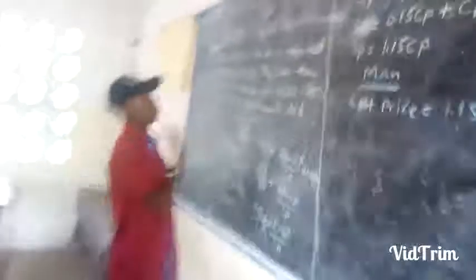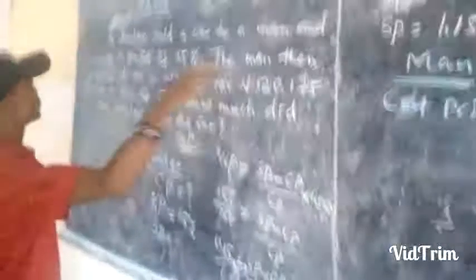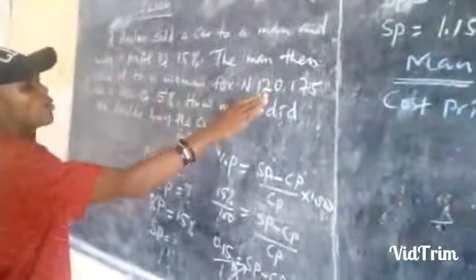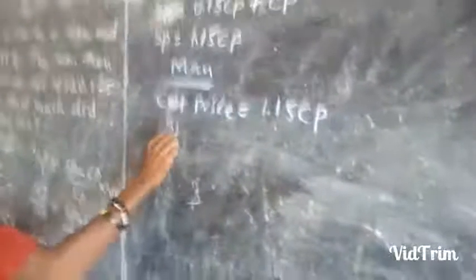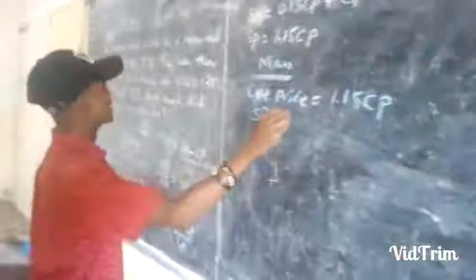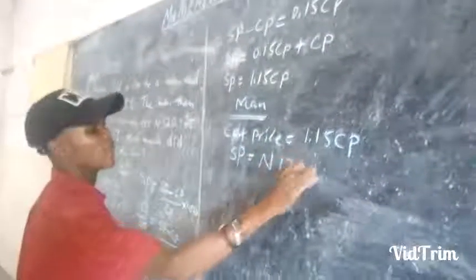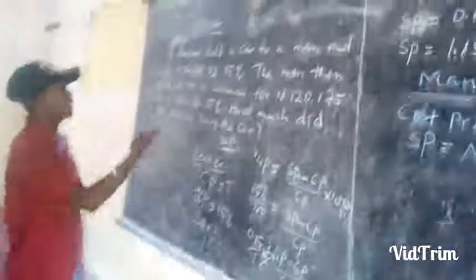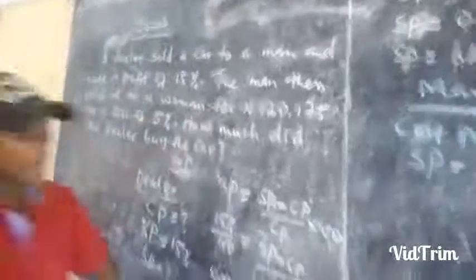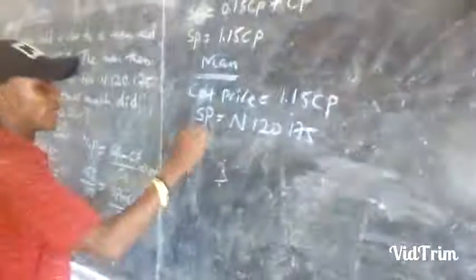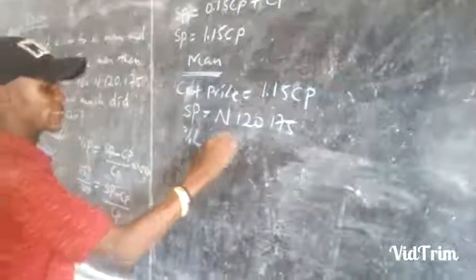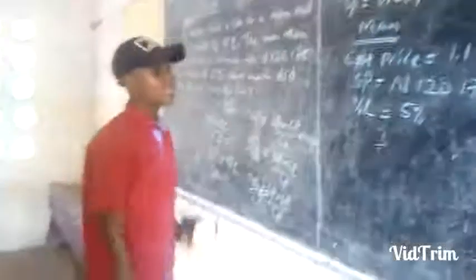After that, we can come to the question again. The man then sold it to a woman for 120,175 naira. That is the selling price for the man. Now something happened when that happened. At a loss of 5%, the moment the man sold this commodity to a woman, he made a loss. And the loss was a percentage loss. That becomes percentage loss equals 5%. We can proceed with that analysis.